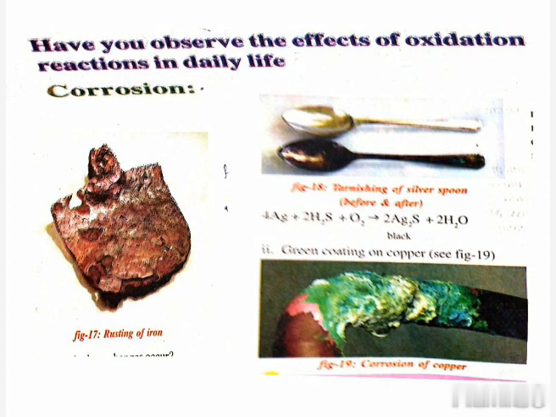Why? Because in the rainy season, rain falls on the electric wires, which are outside, and a metal oxide layer forms on them. Due to that, the power will not be supplied properly to our home.